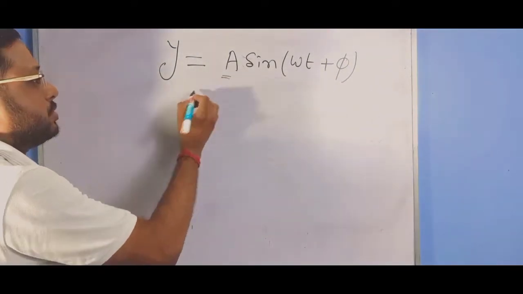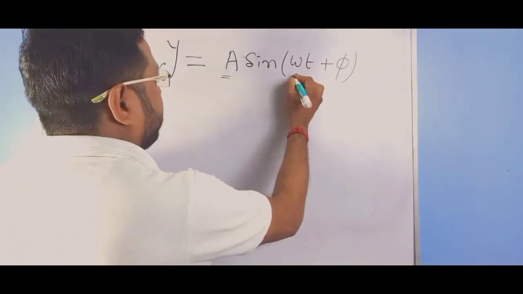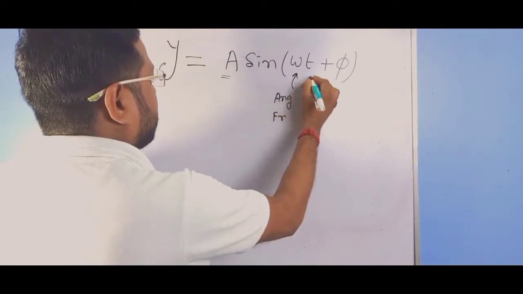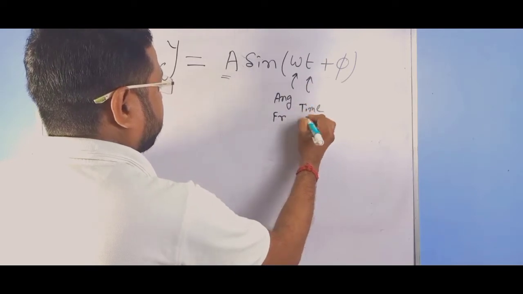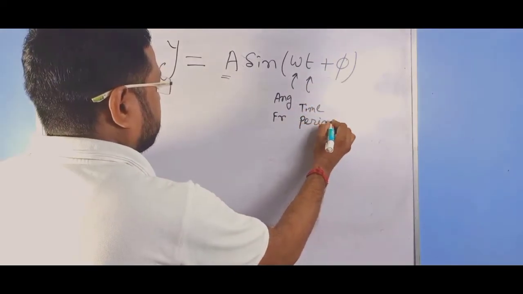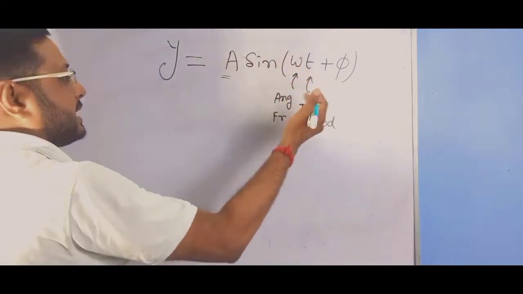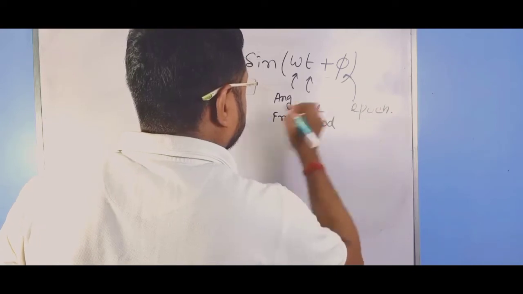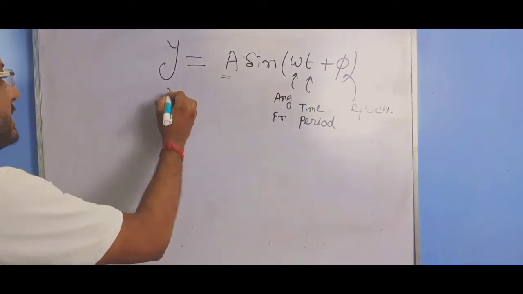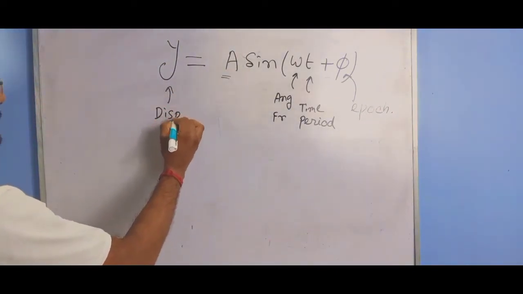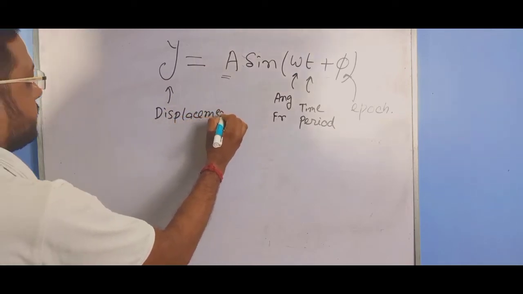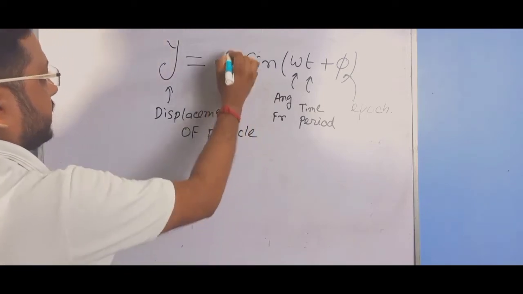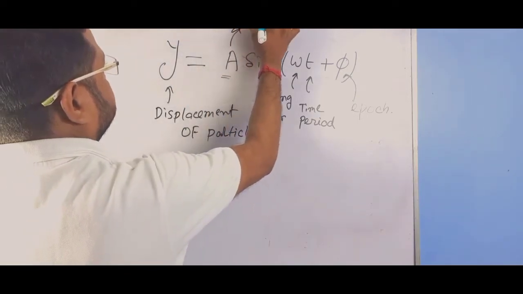A is the amplitude of the wave, omega is the angular frequency, t is simply the time elapsed, phi is the epoch, and y is the displacement of the particle.